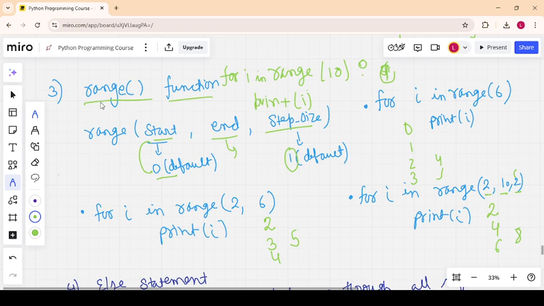So this is the range function. You have to understand only: start, from where you want to start. You have to write the end number, where you have to end, that will not be included. And step size, how many steps you have to go, that is, what should be the increment of a number.